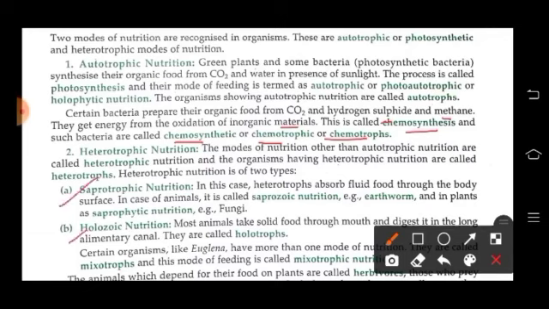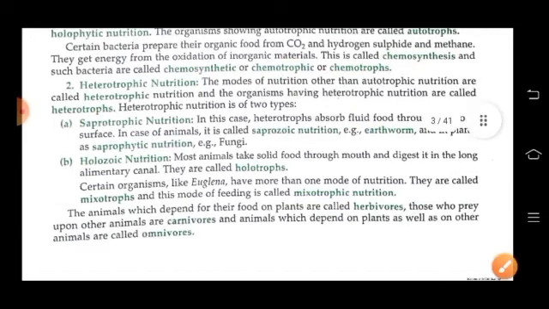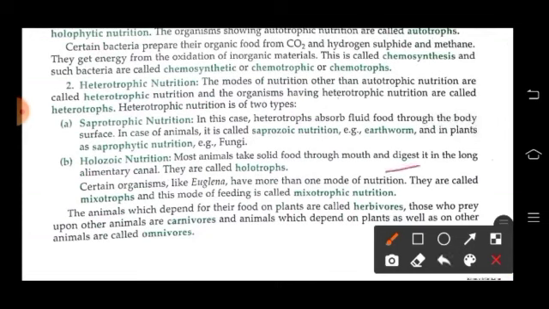Saprophytic means the heterotrophs absorb fluid food through the body surface, and in case of animals, it is called saprozoic nutrition. In plants, it is called saprophytic nutrition. Holozoic nutrition means most animals take food through the mouth and digest it in the long alimentary canal. They are called holotrophs. Certain organisms like Euglena have more than one mode of nutrition. They are called mixotrophs, and this mode of feeding is called mixotrophic nutrition.